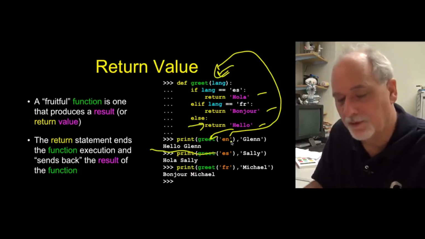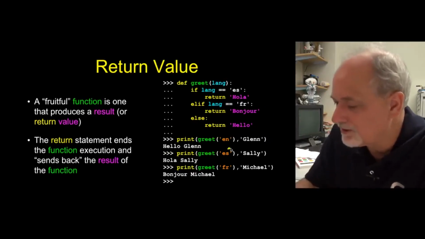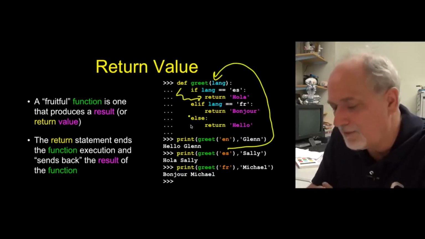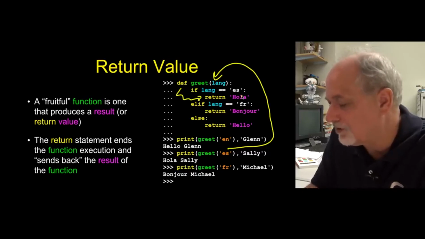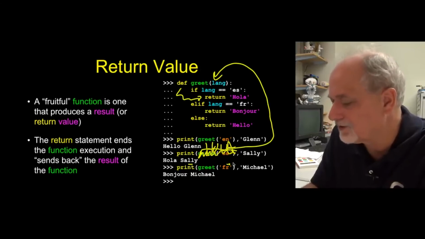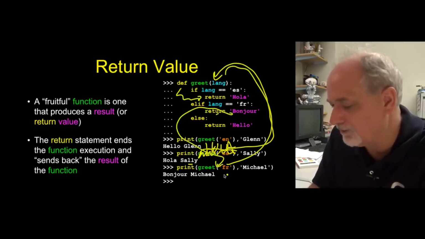And similarly, when it runs this code, it passes es in as lang, it runs through, and it runs this statement. If there were more statements, it wouldn't run them. As soon as this return runs, that says that this bit right here is now hola. So hola Sally. And the same with French. It goes in, runs again, out comes the return statement, and then bonjour Michael.